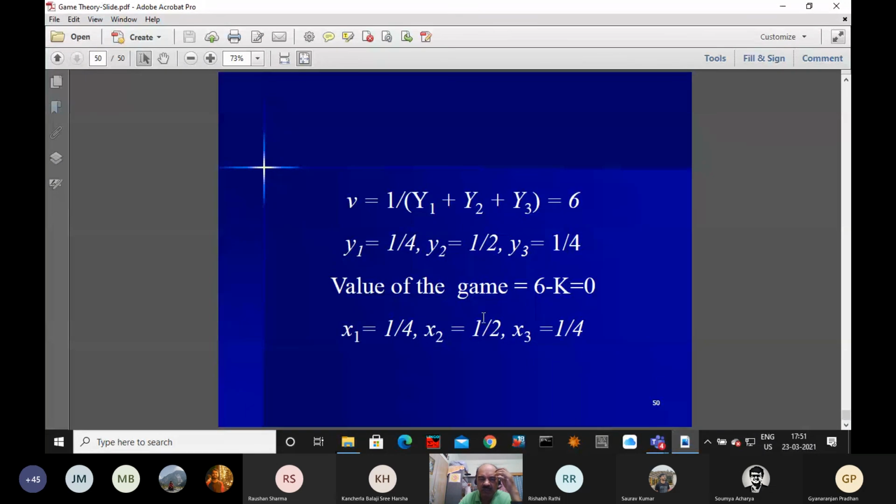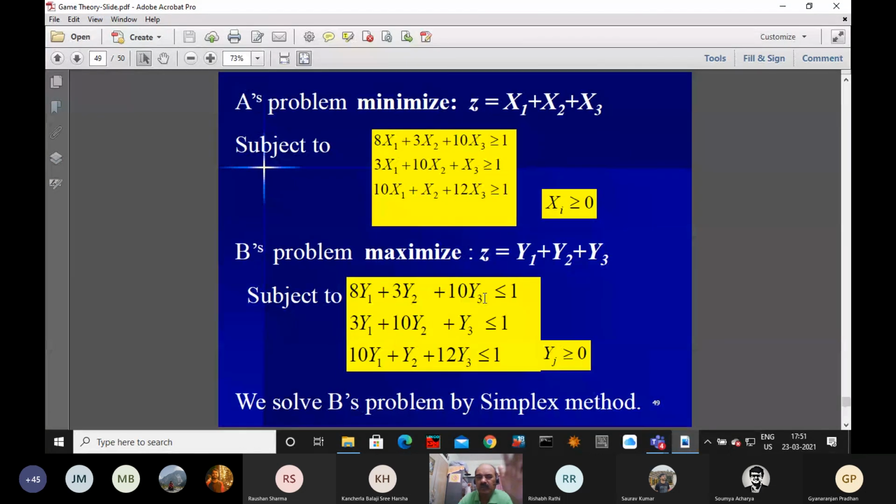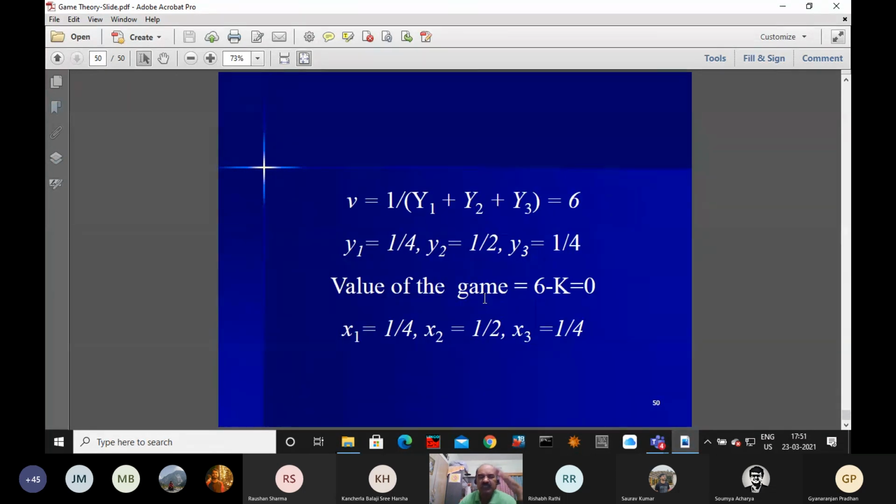If small y1 is given, you can find capital Y1. Small x1 is given, you can find capital X1. But here our observation is that the new value of the game was 6, but once you subtract that constant whatever you have added, that k was 6, this is becoming 0. And this x1, x2, x3 is becoming 1/4, half, 1/4.